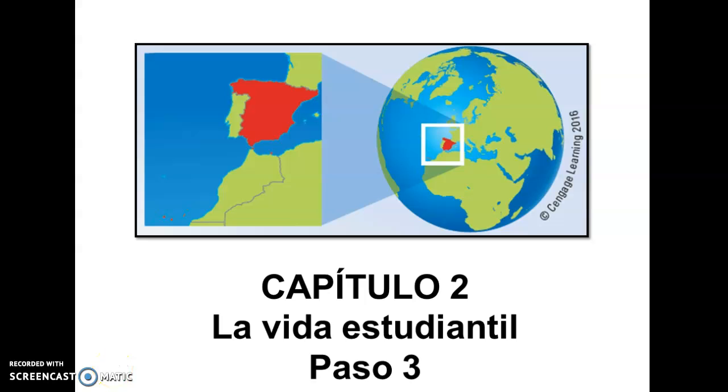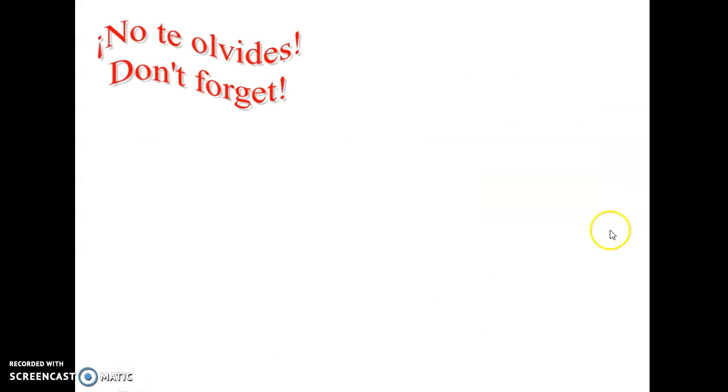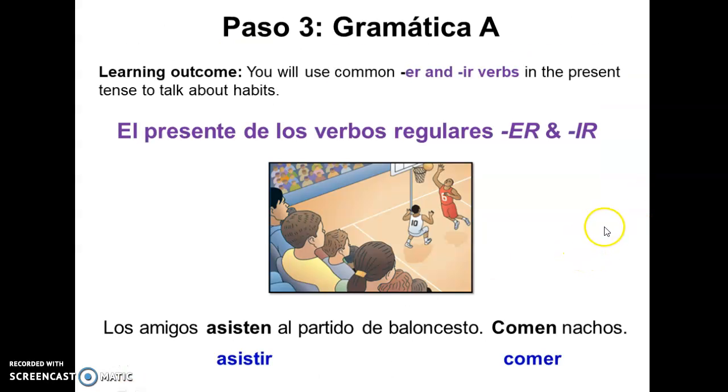Okay, so we will talk about verbs today. These are the er and ir verbs, regular er and ir verbs. We continue discussing when we talk about actions, habits that people have. Let's see these examples here.